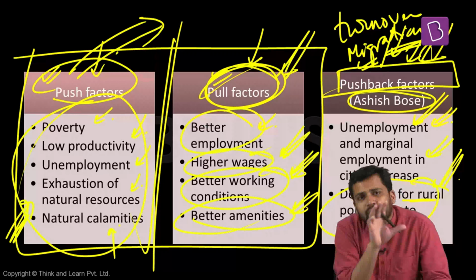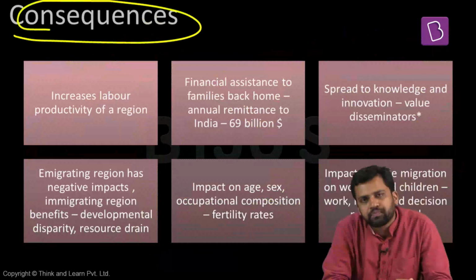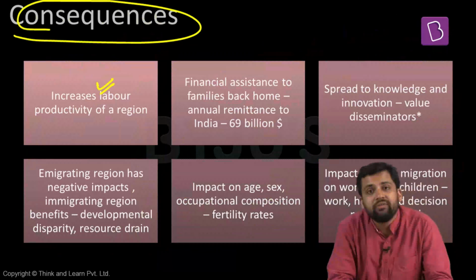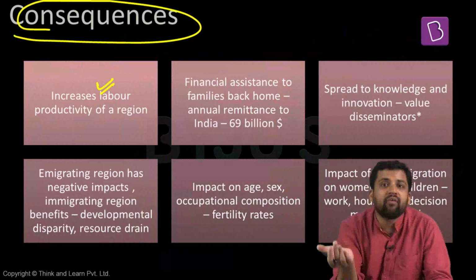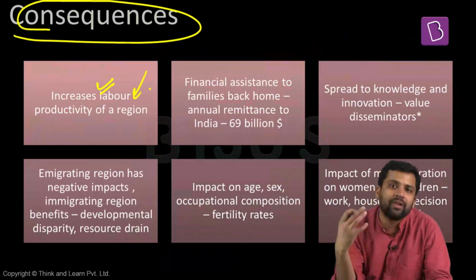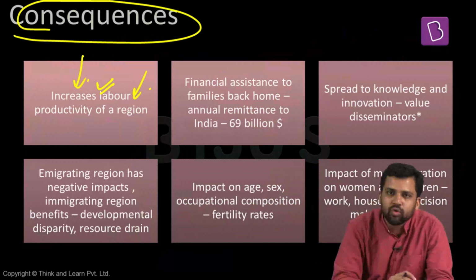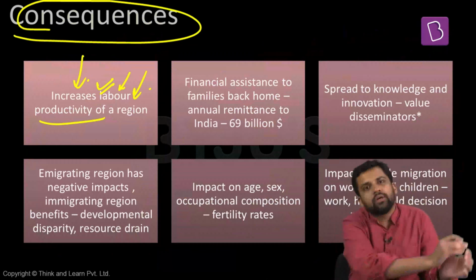Now, what are the consequences of migration? What are the impacts of migration? Because of migration, labor productivity of a region can get impacted. In a particular area, if people start migrating out, there will be a shortage of labor. It can incentivize usage of different machinery or carrying out different activities. So a smaller number of people will carry out the production roles here. If fewer people are carrying out those production roles, then labor productivity will increase. So if people migrate out from a region, labor productivity increases.